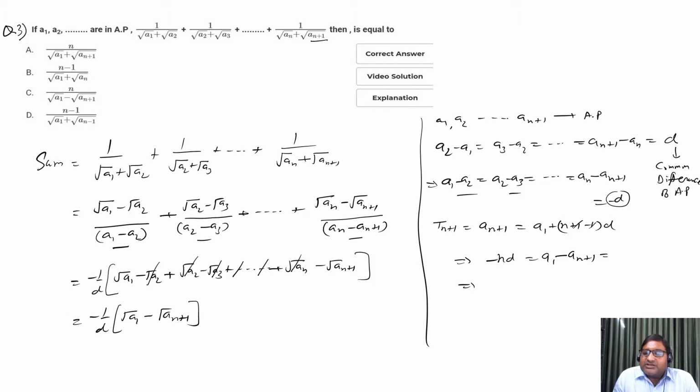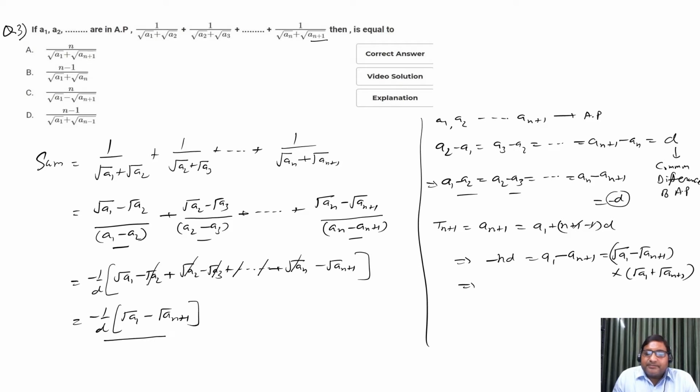Now this can be written as under root a1 minus under root a(n+1) into under root a1 plus under root a(n+1). So in this way what we get? We get this value. We need this value.